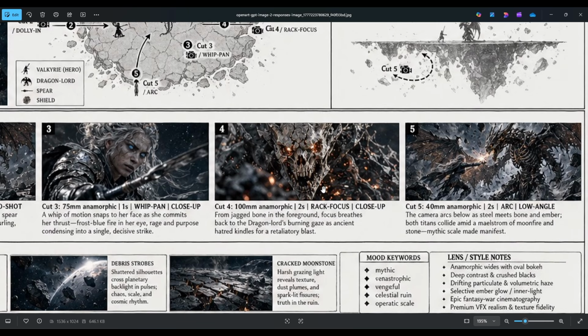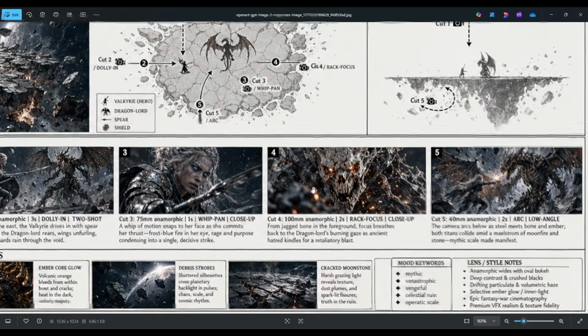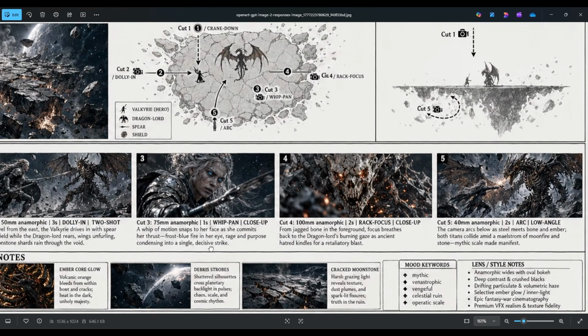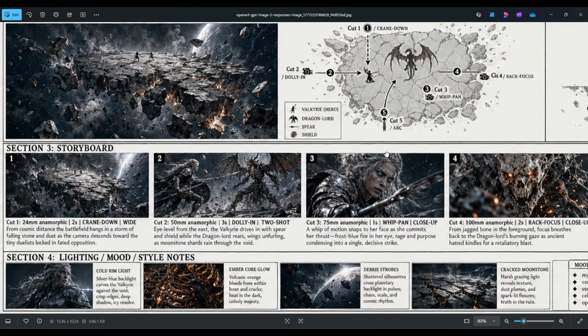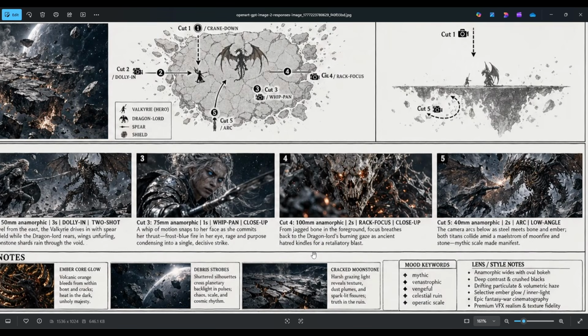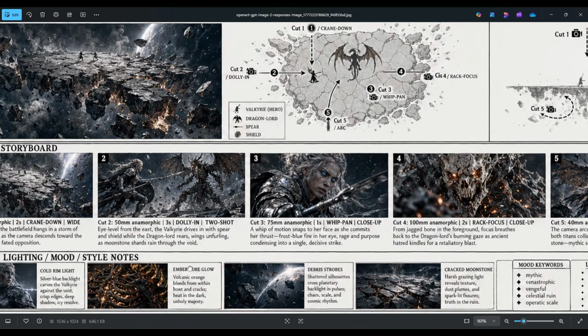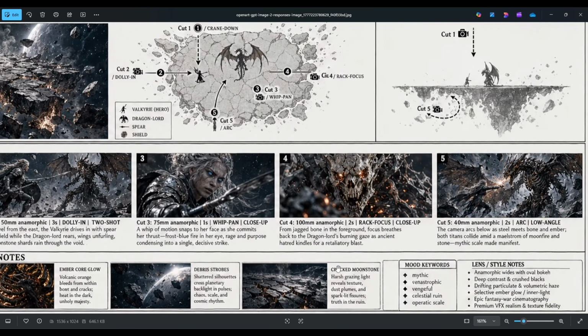Anamorphic lenses give you that ultra-wide cinematic look. The oval bokeh. The horizontal lens flares. The deep contrast. It's the look of big-budget fantasy films. And finally, lighting, mood, and style. And this section is where it really starts to feel like a professional production document. 4 lighting conditions were defined for this scene, and they are perfect. In the end, you will find the mood and lens. A real colorist and director of photography would define all of this in a pre-production document.